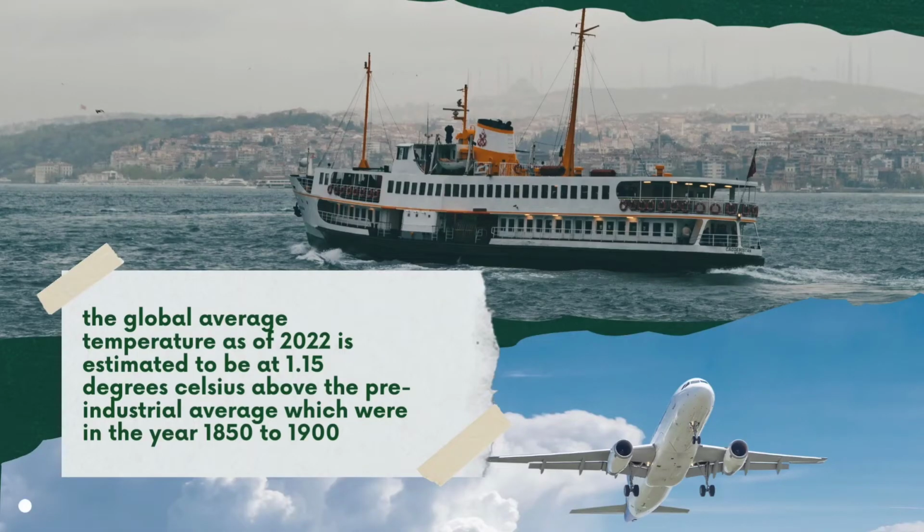According to the World Meteorological Organization, the global average temperature as of 2022 is estimated to be at 1.15 degrees Celsius above the pre-industrial average, which was in the year 1850 to 1900. One of the greatest factors that influences the increase in the global average temperature is the level of carbon dioxide.